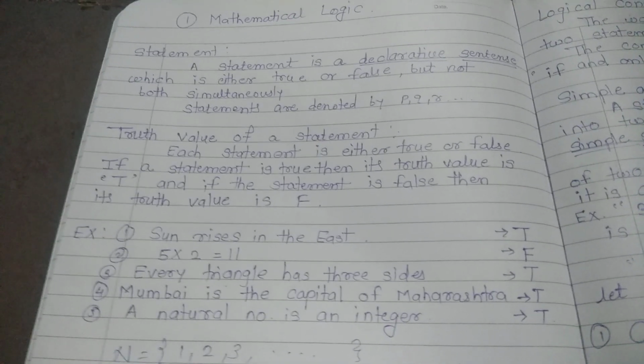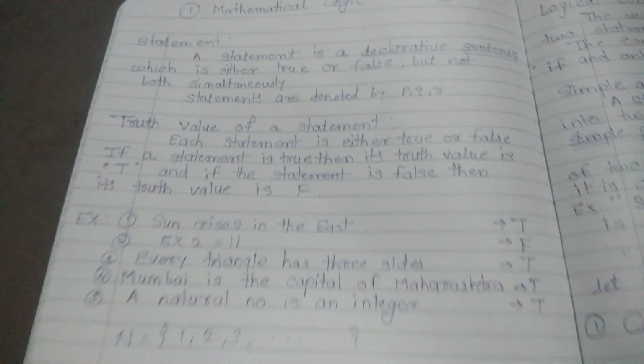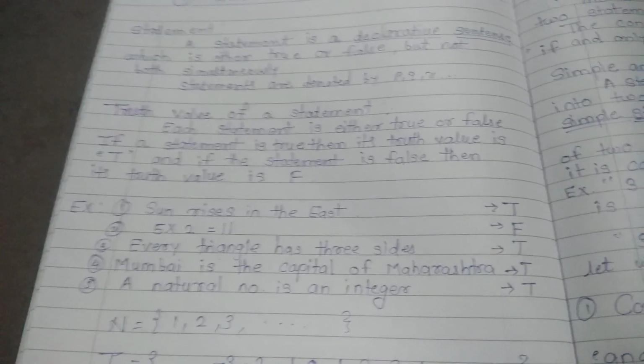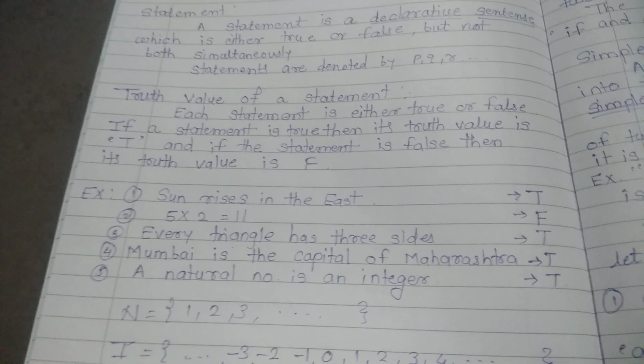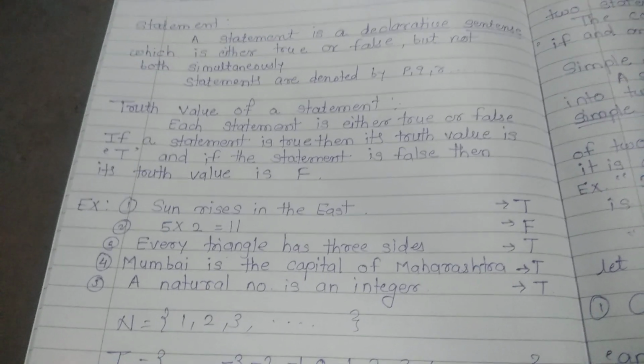Every triangle has 3 sides. We all know every triangle possesses 3 sides only. Therefore, its truth value is again T. Mumbai is the capital of Maharashtra. Yes, we all know this. Mumbai is the capital of Maharashtra. Therefore, its truth value is again T.